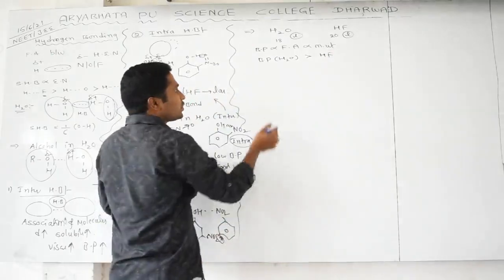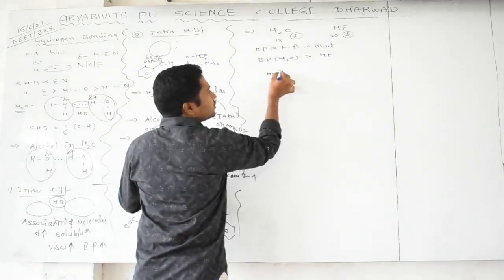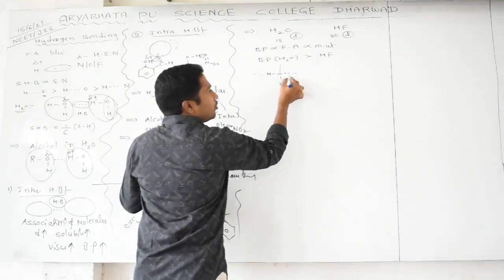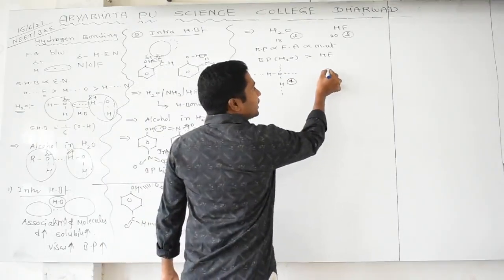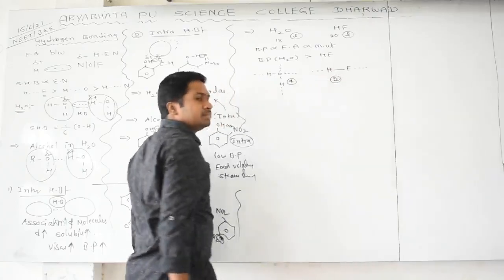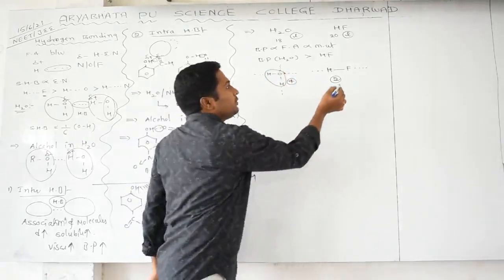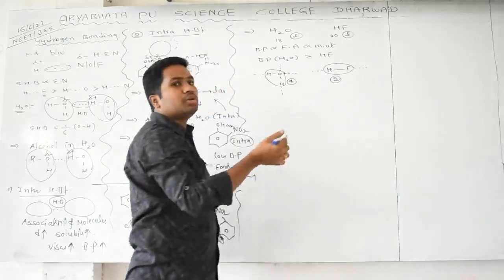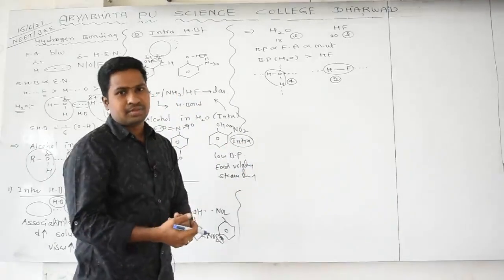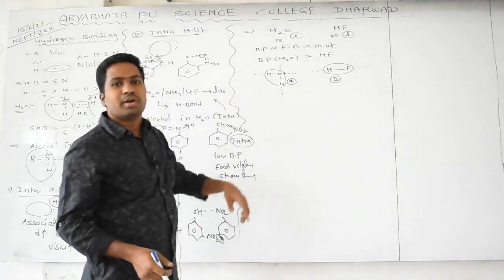Why? You know, a water molecule has the capacity to form how many hydrogen bonds, like this and like this and like this. Each water molecule can form how many hydrogen bonds? 4 hydrogen bonds. But if you take HF liquid, it can form one hydrogen bond, another hydrogen bond. So water has the capacity to form 4 hydrogen bonds, but HF liquid has the capacity to form only 2 hydrogen bonds, meaning the molecule is strongly held with surroundings in water. Even though it has low molecular mass, it has more hydrogen bonds, that's why boiling point will be high.